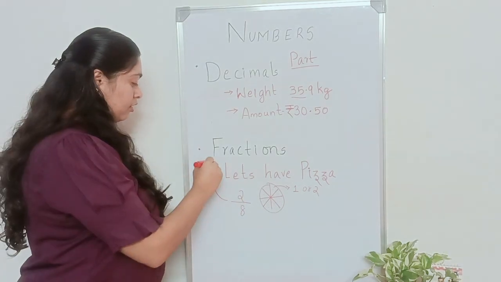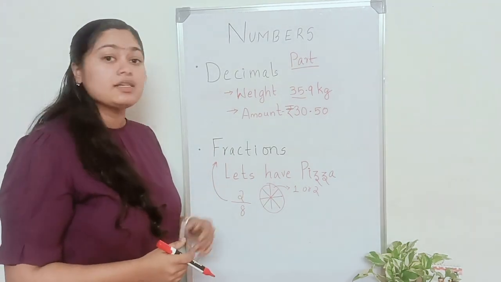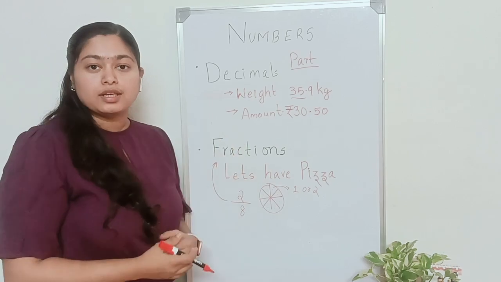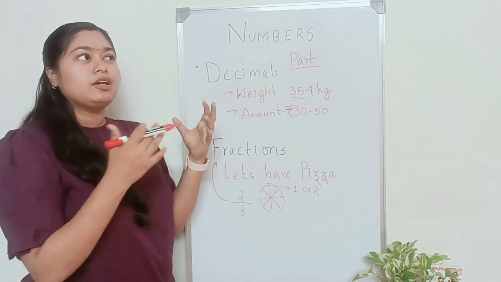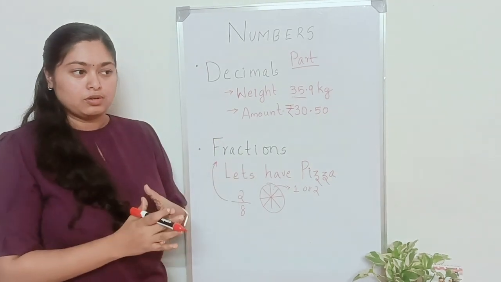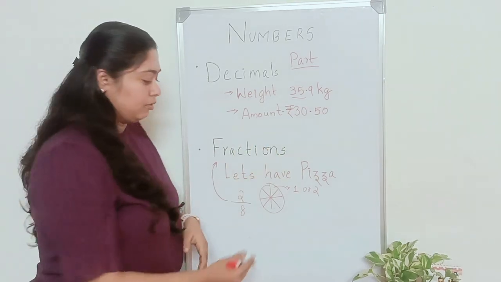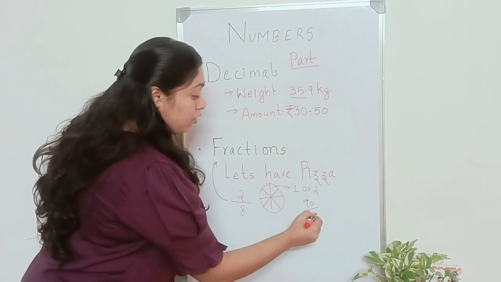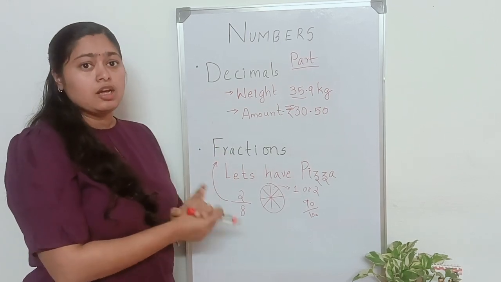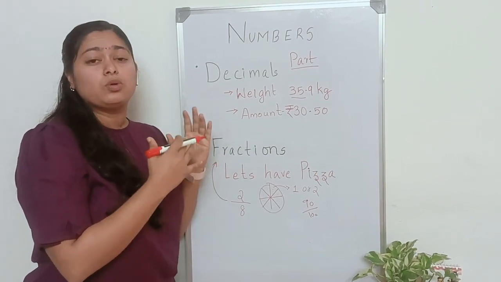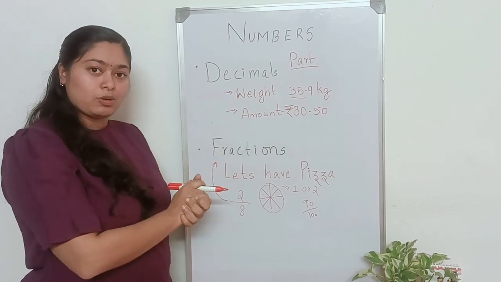This is what fractions are. Again, it's a part number, right? You don't have all 8 slices, not the whole 8, just 2 out of the 8. So that's a part number, and that's called a fraction. Or maybe if you have a test in school, you might have seen your teacher putting marks like 90 out of 100, or maybe 100 out of 100, right? That's again fractions. So these numbers are also equally important for us, and don't worry, we'll be looking into detail into each of these topics later on.